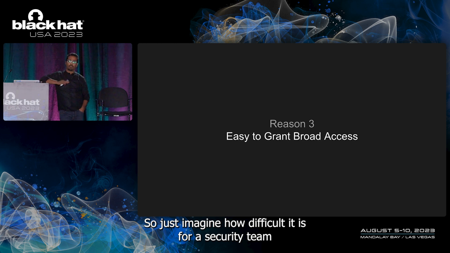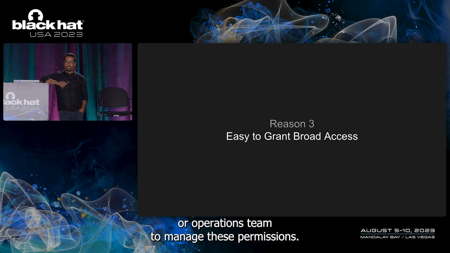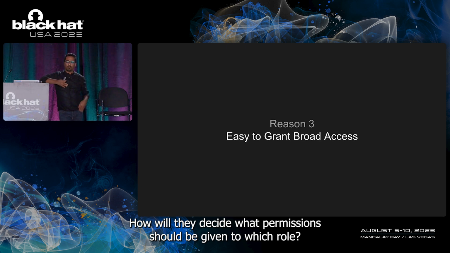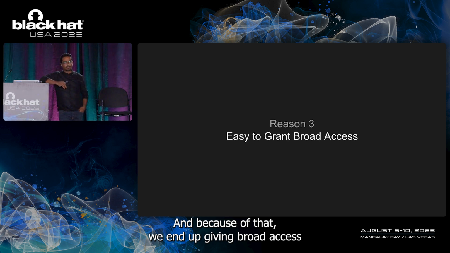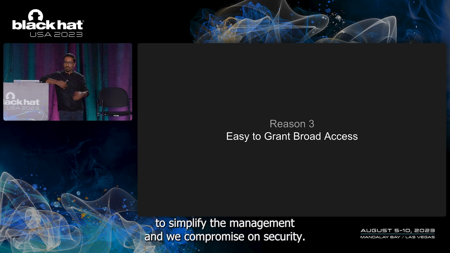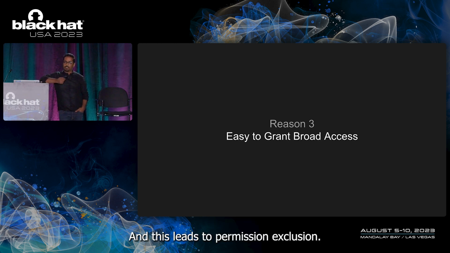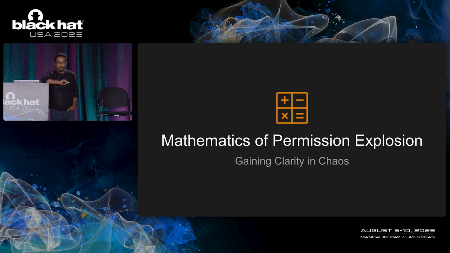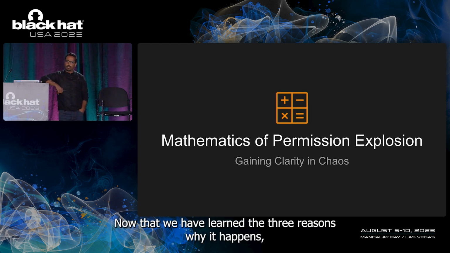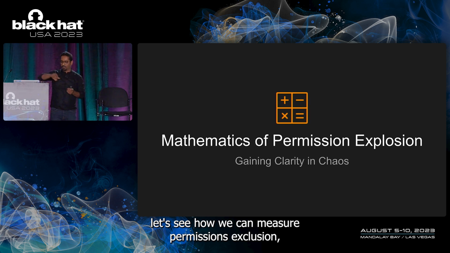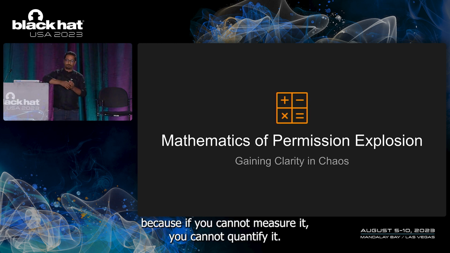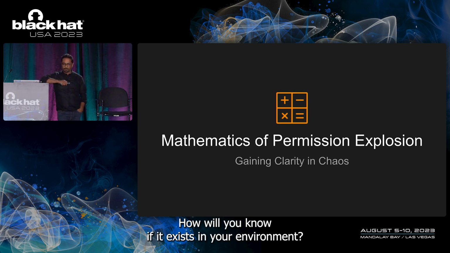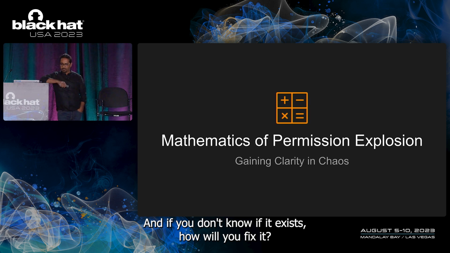So just imagine how difficult it is for a security team or operations team to manage these permissions. How will they decide what permissions should be given to which role? And because of that, we end up giving broad access to simplify the management, and we compromise on security. And this leads to permission explosion. Now that we have learned the 3 reasons why it happens, let's see how we can measure permission explosion. Because if you cannot measure it, you cannot quantify it, how will you know if it exists in your environment? And if you don't know if it exists, how will you fix it?